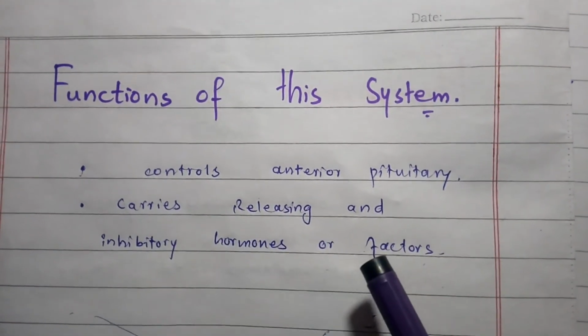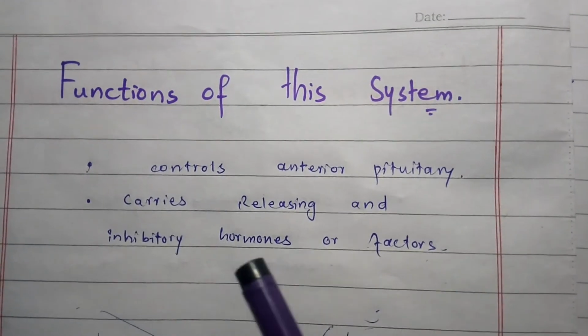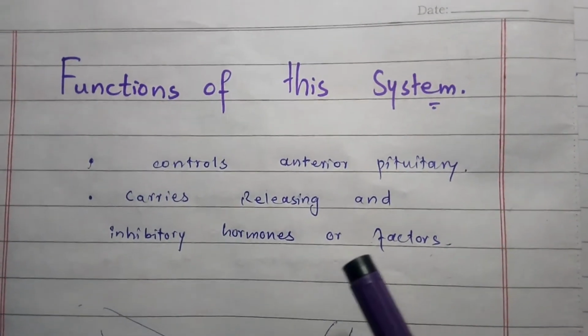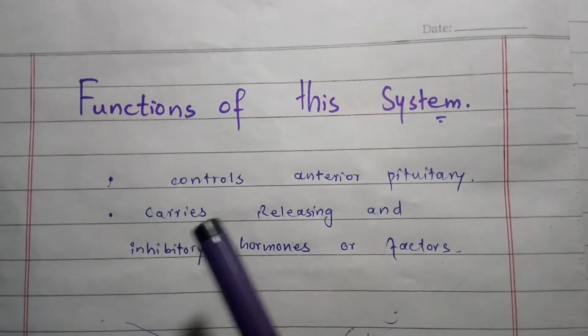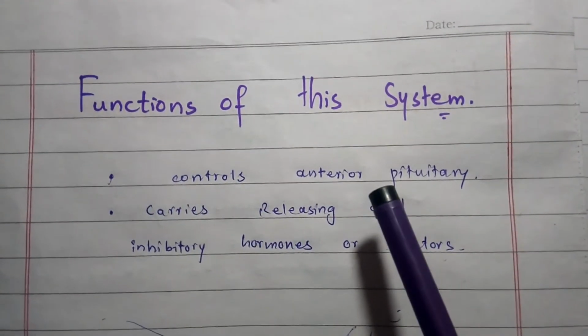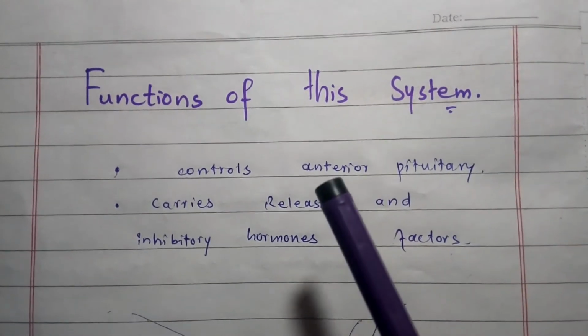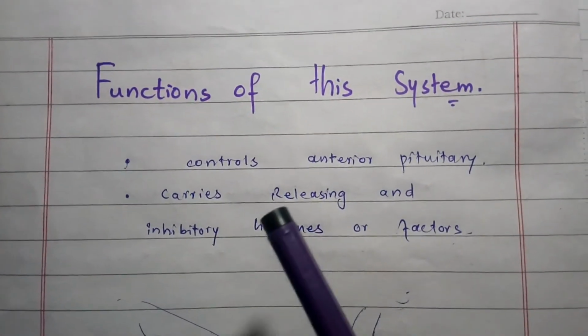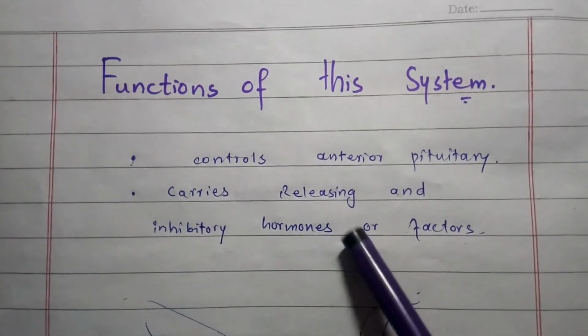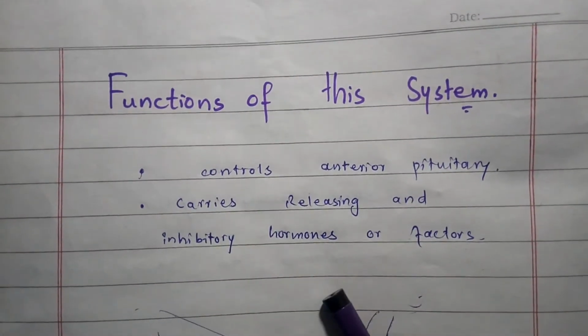The function of the hypothalamic hypophyseal portal system is that the portal system carries releasing and inhibitory hormones or factors from the hypothalamus to the anterior pituitary gland through the median eminence. By this system, the hypothalamus controls the anterior pituitary not only through the neural connection but through the vascular portal system.